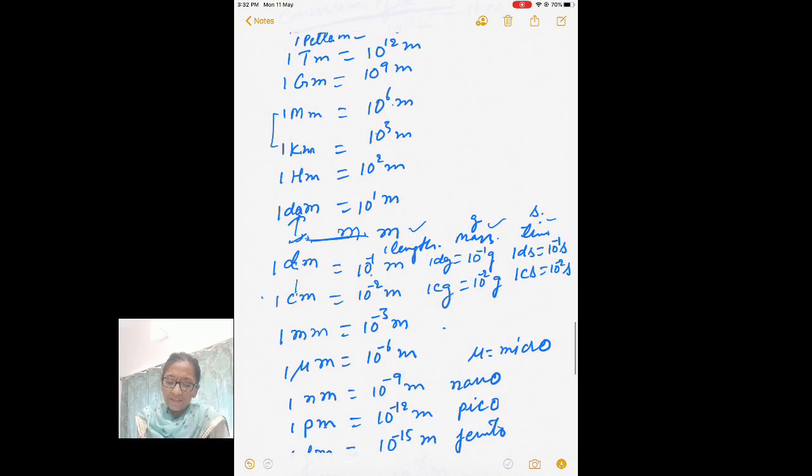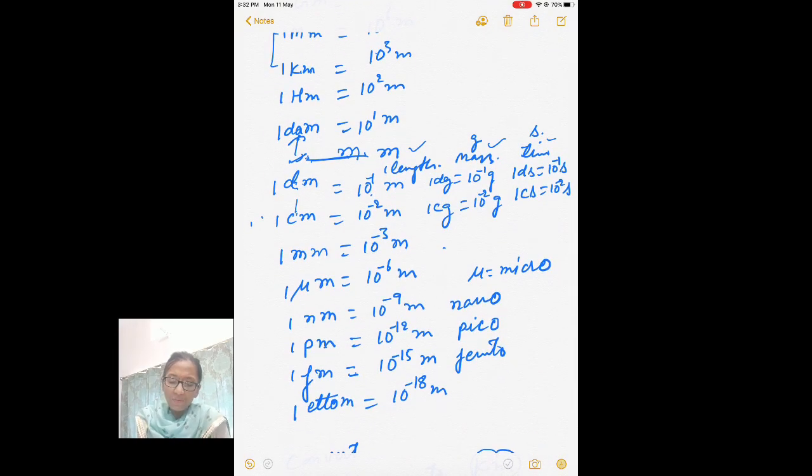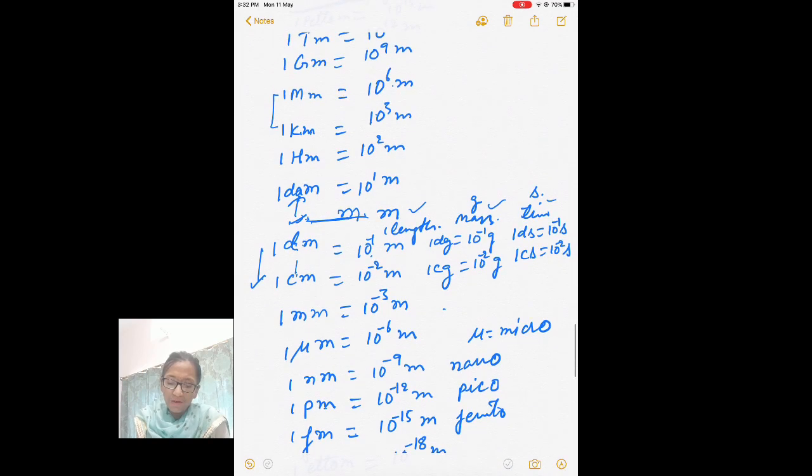Let me again start. Centimeter to decimeter, 10 power 1. From deci to meter, 10 power 2. From here 10 power 3, 10 power 4, 10 power 5. But from here you jump 3 numbers, 10 power 5, 6, 7, 8. So 10 power 8.